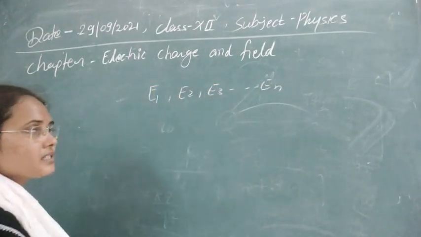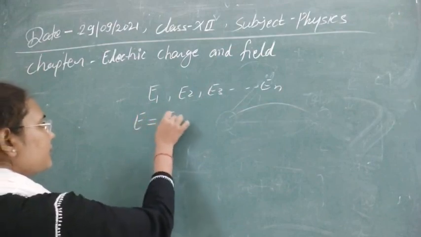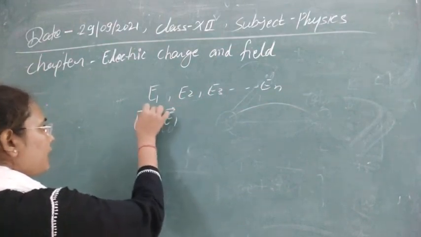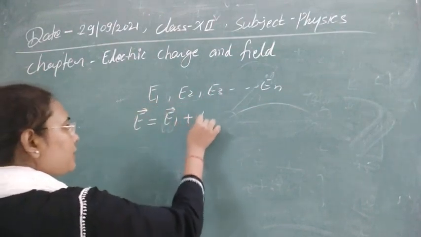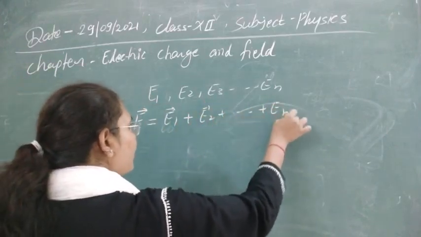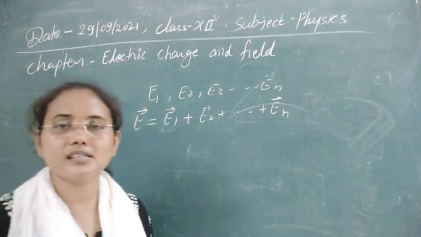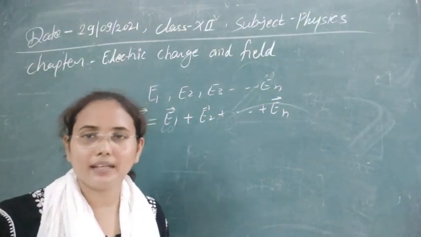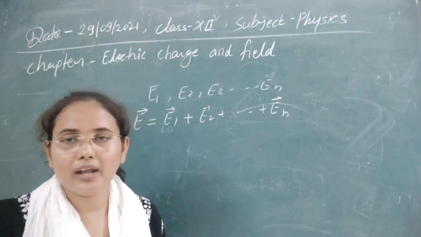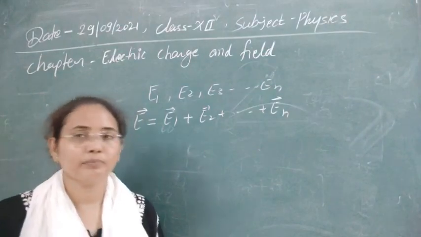If we make the system using these n charges, then according to the superposition principle the electric field of the system will be the vector sum of all these electric fields, or the algebraic sum, because we also have to take the directions and the charge's polarity into account, as we can have positive and negative polarity. According to this, we can take either the vector sum or the algebraic sum.